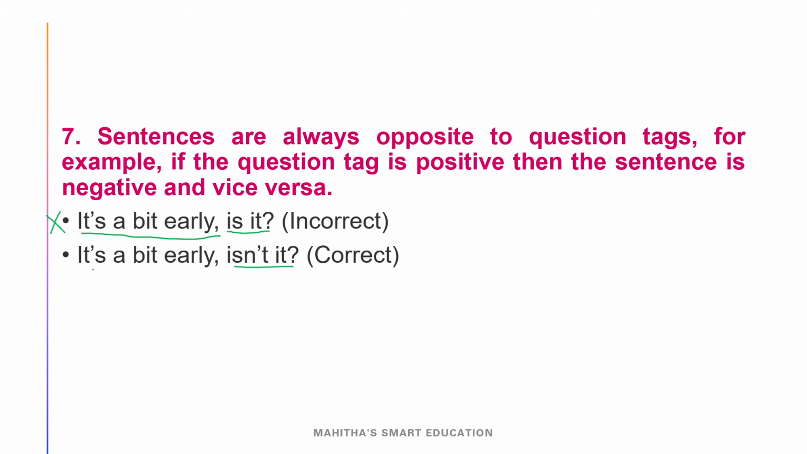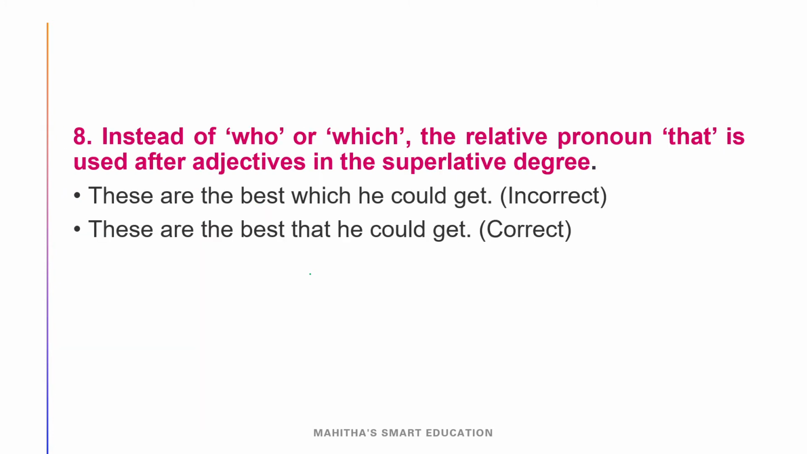If the sentence and the question is positive, then we have to take the negative statement. Okay. And our eighth rule is who or which. Instead of who or which, the relative pronoun that is used in the superlative degree. For the superlative degree, we have to use that. Remember this. These are the best that he could get, not which. Here that is the appropriate word to be used. In the superlative degree we have to use that.